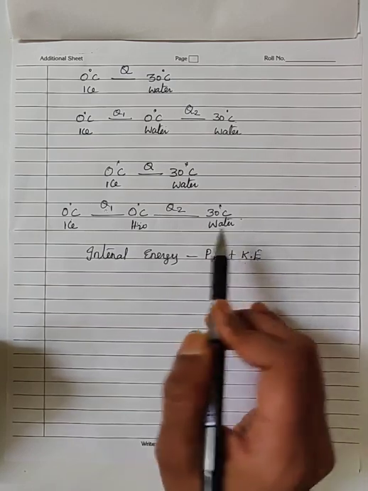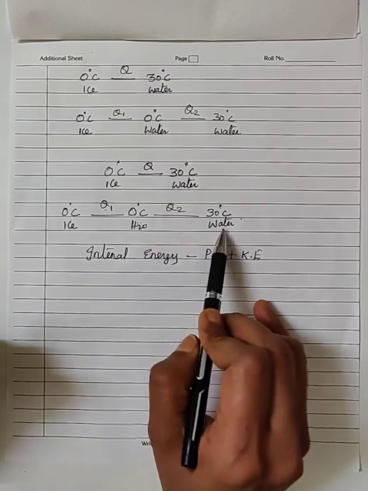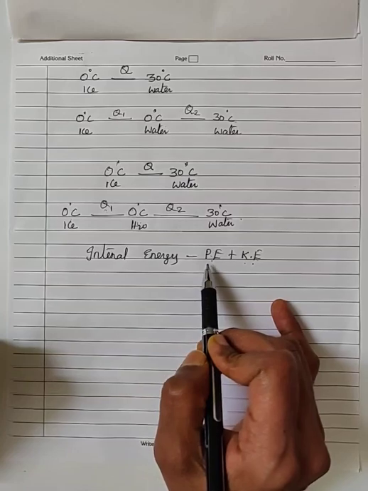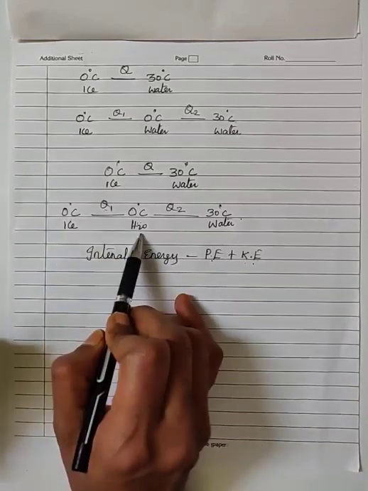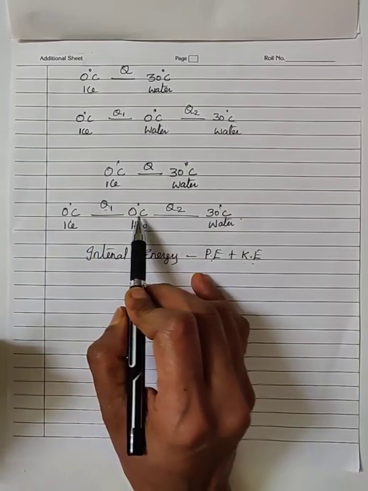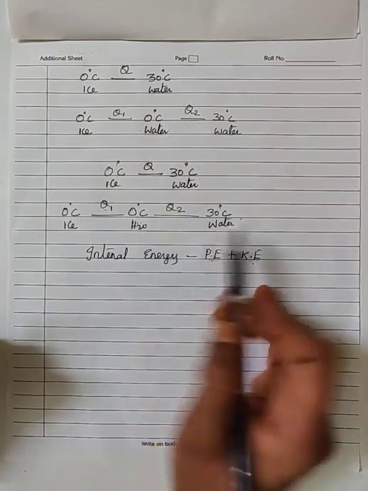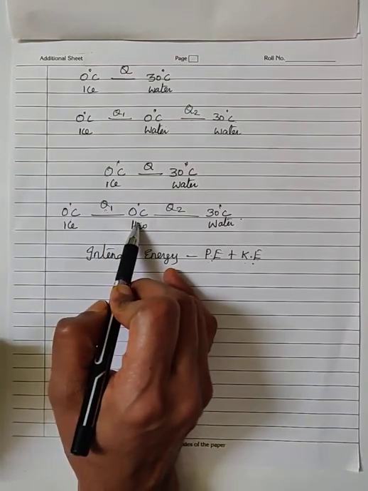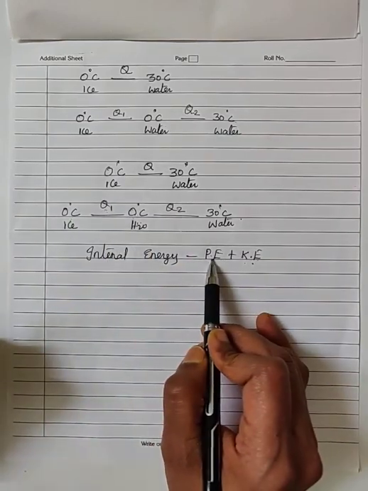But whenever there is a rise in temperature of the substance, with no change of phase, only the rise in temperature, then there will be an increase in kinetic energy. At that time the potential energy of the substance will remain constant. That means whenever there is a change of phase, ice to water, there is a change in potential energy. Whenever there is an increase in temperature only, but the substance remains in the same state, then there will be an increase in kinetic energy. So during this process, the given heat energy is utilized by the substance to increase its potential energy.